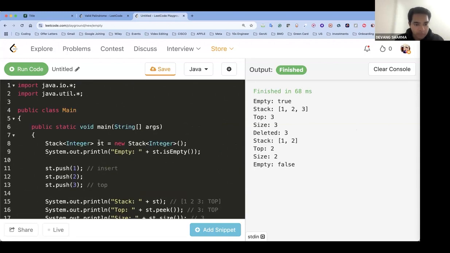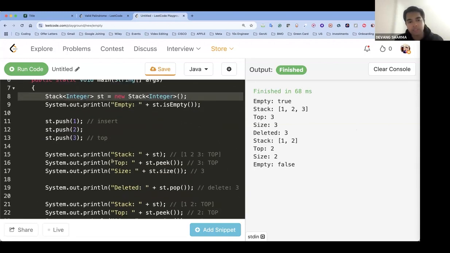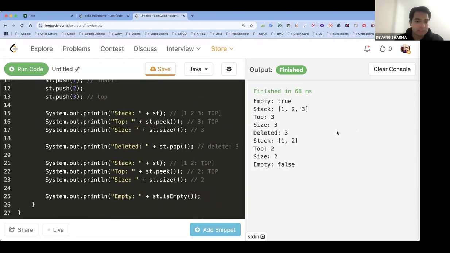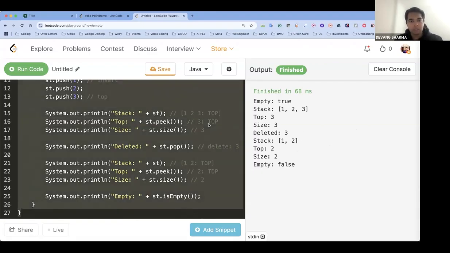Simple, easy code. How do you create a stack? You push the value, you pop it, you peek it, and that's it. Size and isEmpty, those simple functions. Okay. Stack uses very simple operations, guys.